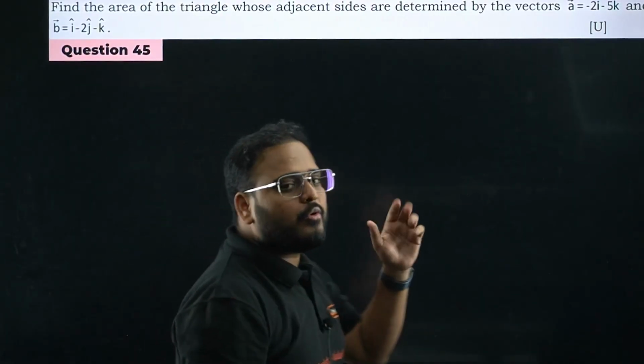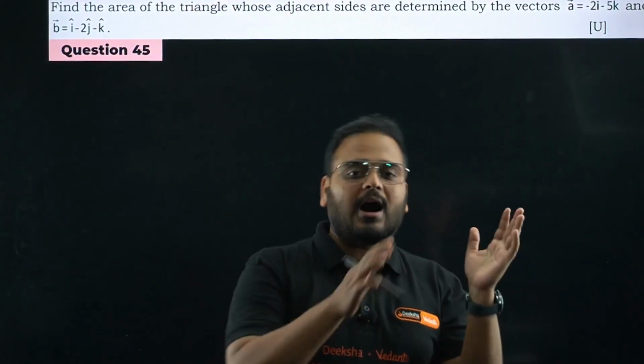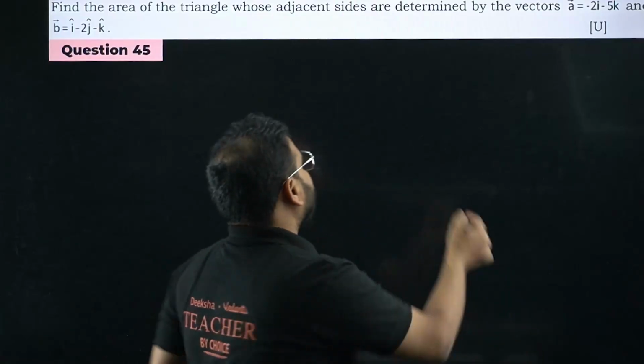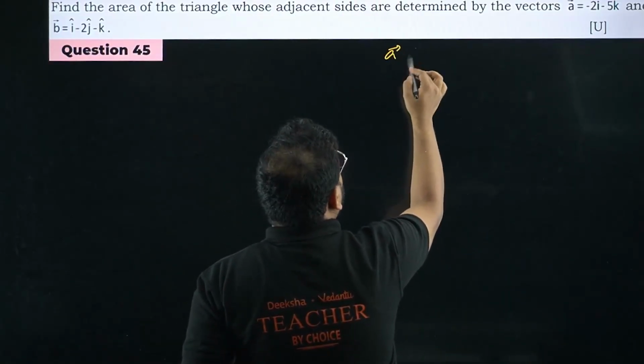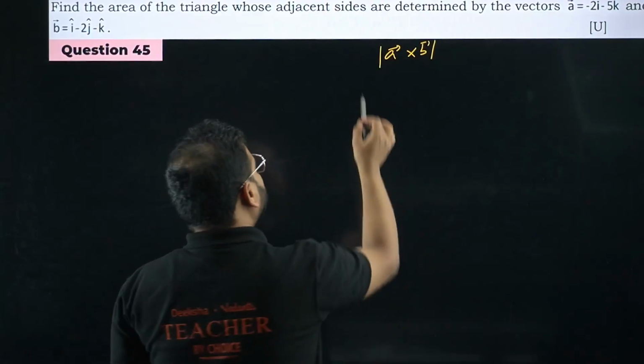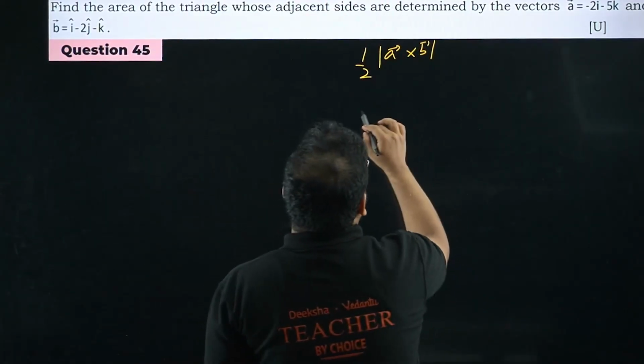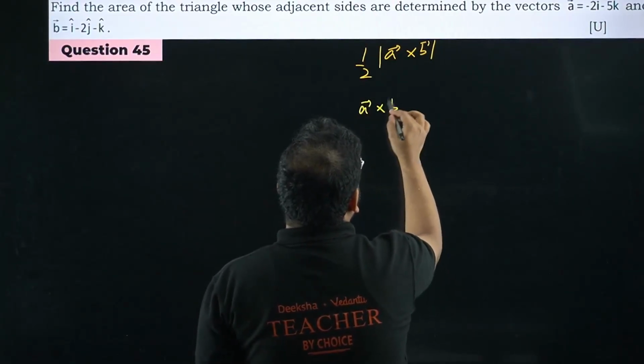For a parallelogram, what you do is vector A cross vector B, of course you take the modulus. In case of a triangle, you take half of that modulus. Wherever you deal with a parallelogram, you write the modulus of vector A cross B. But for a triangle, you take half of this modulus. So solve this. Please check. Vector A cross vector B.